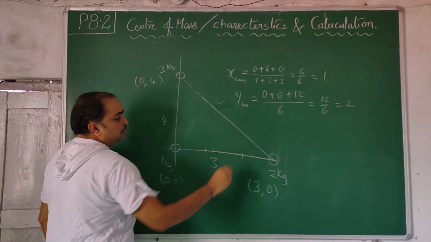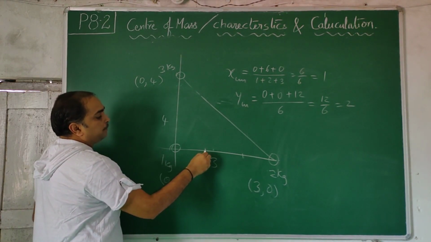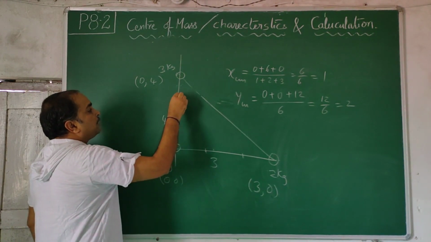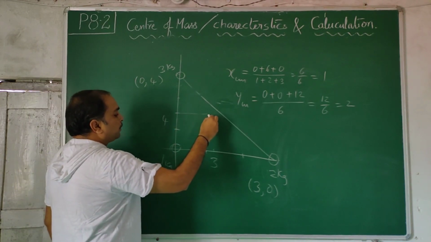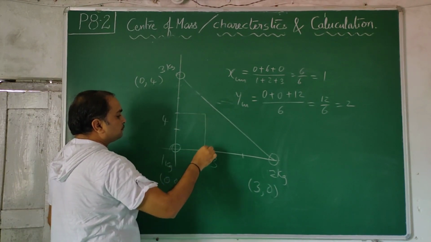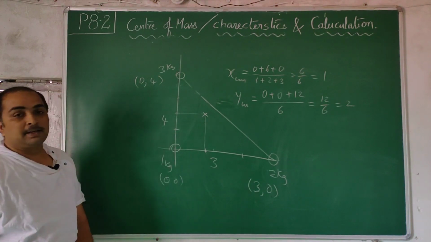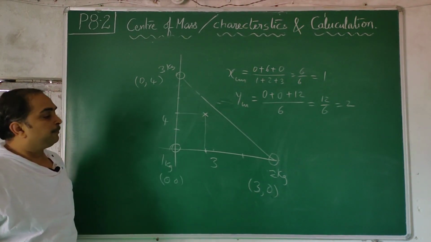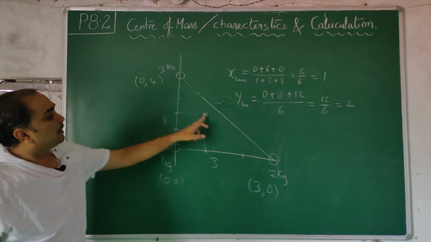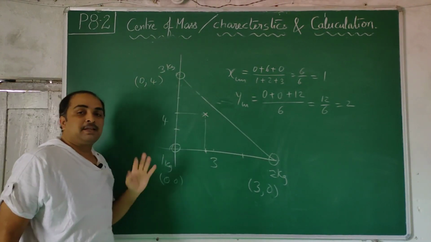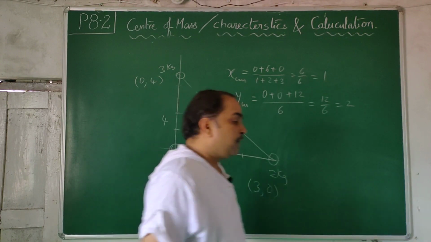Say this is 1, 2, 3 meters. So you come up to 1 along x, and then you go up to 2 along y. So this would be your center of mass, which will not be the centroid. The center of mass lies here, nearer to the 3 kg mass, far away from the 2 kg, and very far away from the 1 kg. If you find the distances, you will understand that.